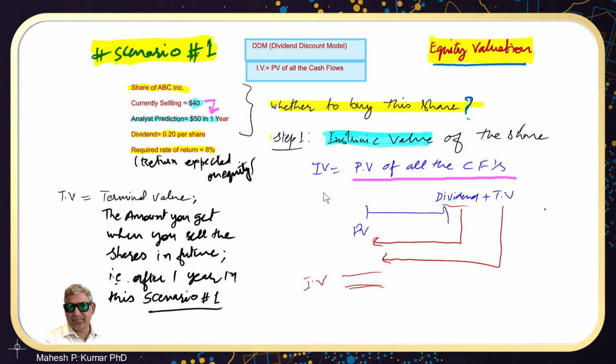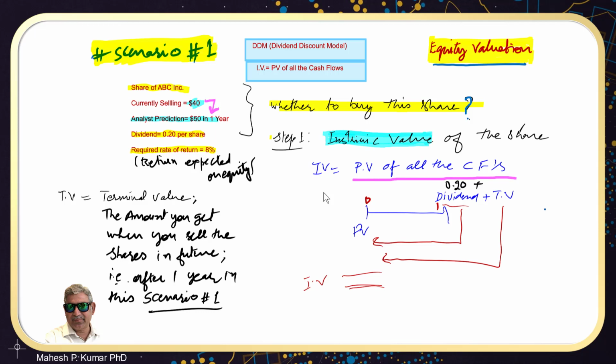Now the question arises, I am investing today, and for how long will I be investing? I will be investing only for 1 year, right? So after 1 year, what will happen? The company would give me some dividend, and that dividend is 20 cents, $0.20.